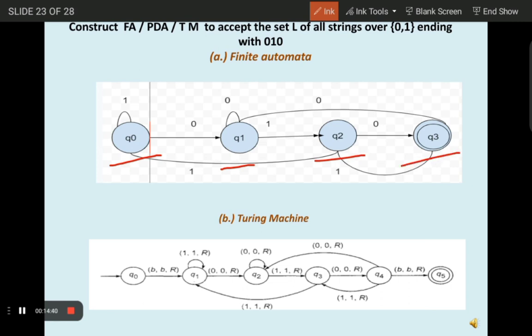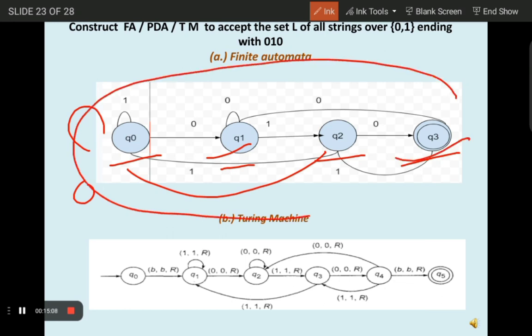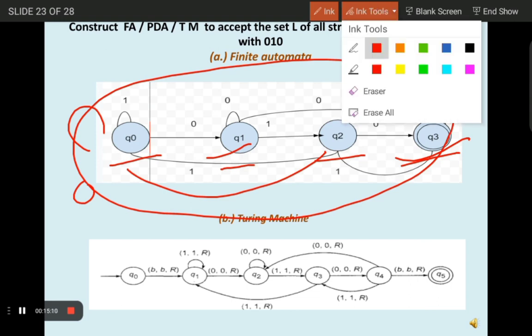When 1 comes on Q0 state, we either stay on Q0 or we move to Q2. Similarly, when 0 comes on Q0, we move towards Q1. When 0 comes on Q1, we either stay on Q1 or we move to Q3. And when 1 comes on Q1, we move to Q2. Our initial state here was Q0 and our final state here is Q3. In this way, we have created a state transition diagram of finite automata.